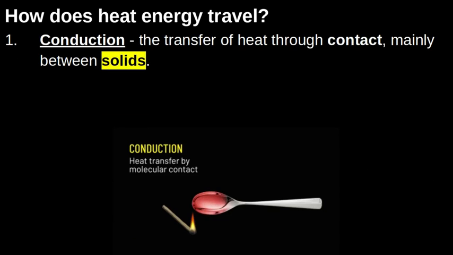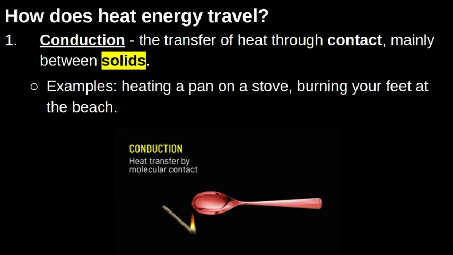The first one is called conduction. This is the transfer of heat through contact, and that's mainly happening between solids. So here in the sketch, we can see that we have a match. That match is being held up to a spoon, which is made, of course, of metal. And as one end of that spoon heats up, the heat transfers or moves throughout molecules in that spoon, eventually causing that entire spoon to be hot. So things that are good conductors of heat are usually good conductors of electricity as well. So typically solid objects, especially metals like copper or iron, are both good conductors of heat and electricity.